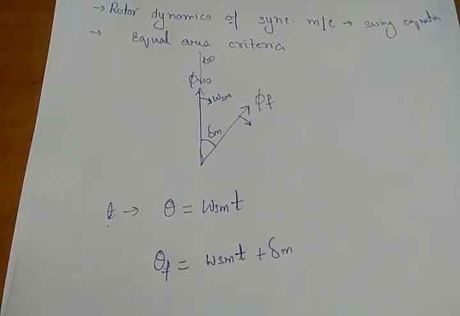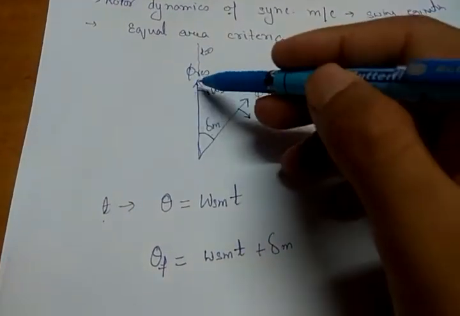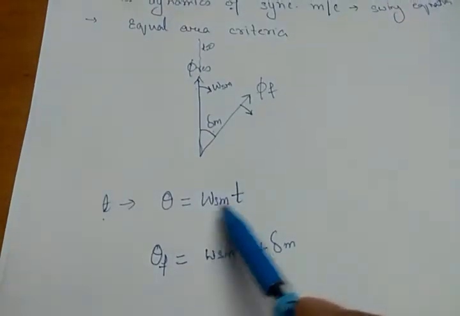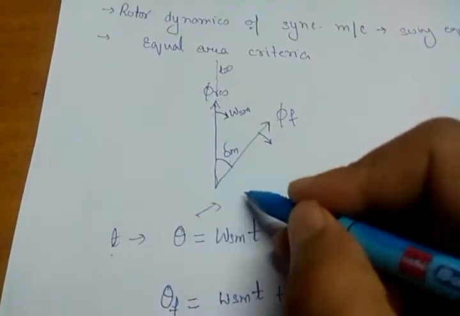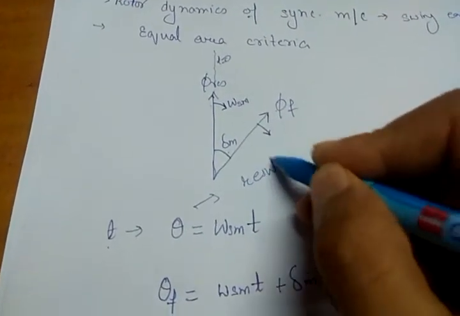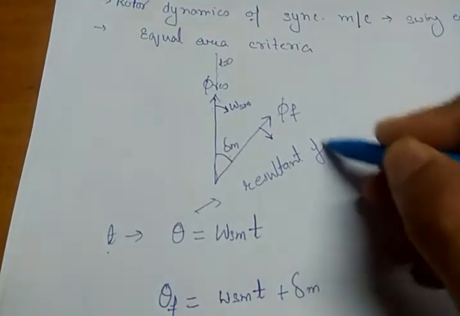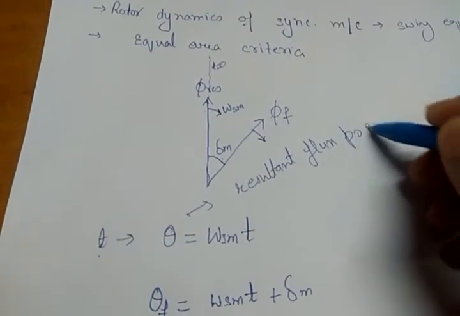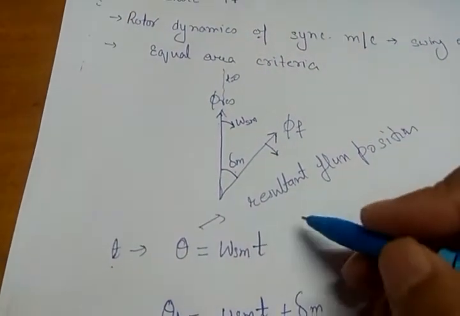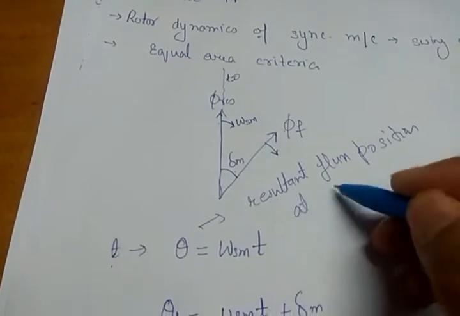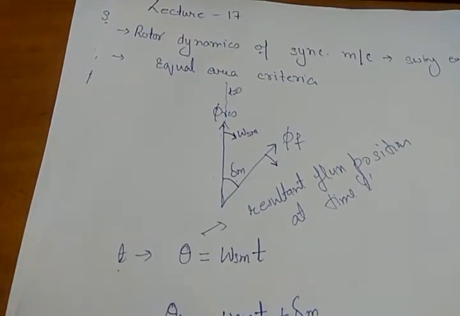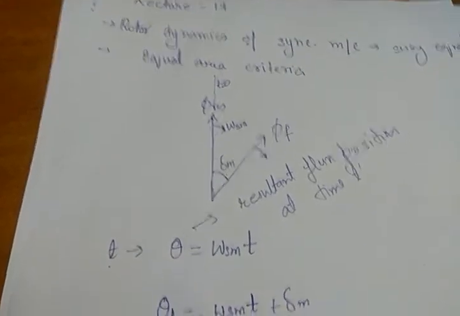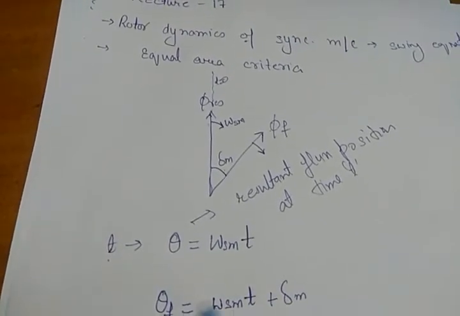If theta is the resultant flux position at time t, what will be the field flux position at time t?